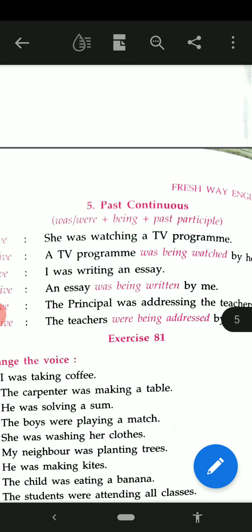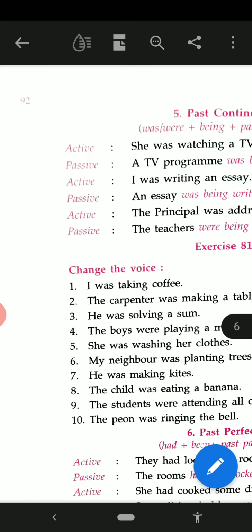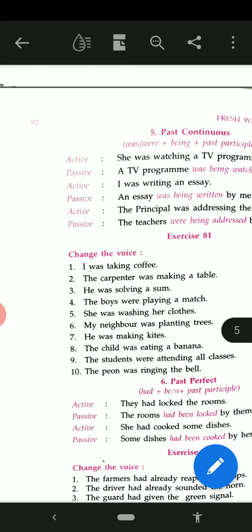I was writing an essay. An essay was being written by me. The principal was addressing the teachers. The teachers were being addressed by the principal. Now see the exercise, on the top, exercise first number. I was taking coffee. Coffee was being taken by me.